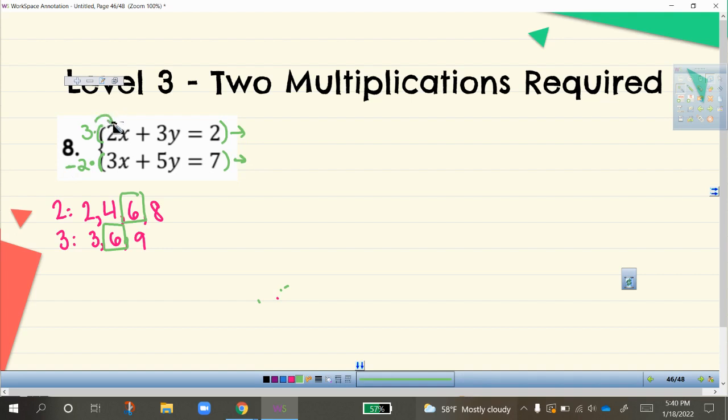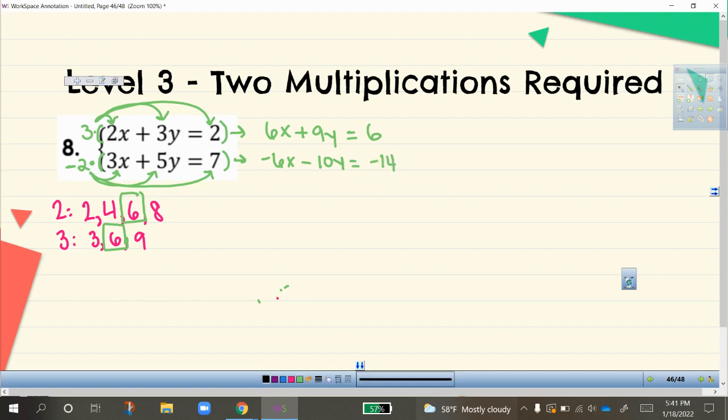Multiplying here, 3 times 2x is 6x. 3 times 3y is positive 9y. And 3 times 2 is positive 6. Repeating the same thing here in the bottom. Negative 2 times 3x is negative 6x. Negative 2 times 5y is negative 10y. And then negative 2 times 7 is negative 14.